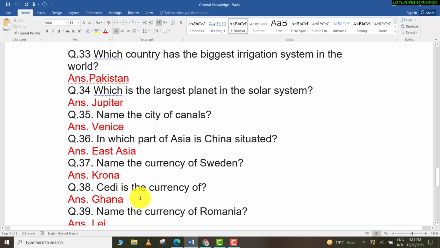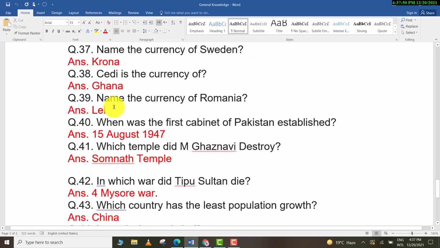Name the currency of Sweden. Krona. Cedi is the currency of Ghana. Name the currency of Romania. Lei. When was the first cabinet of Pakistan established? 15 August 1947. Which temple did Mahmud Ghaznavi destroy? Somnath Temple.